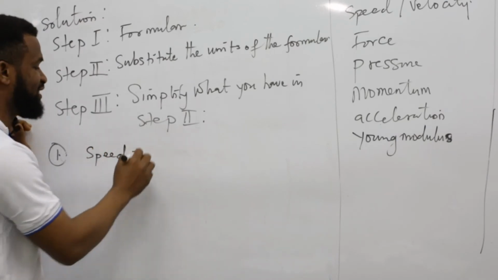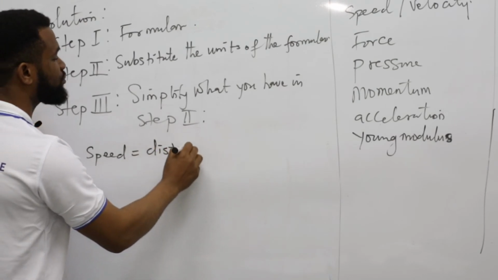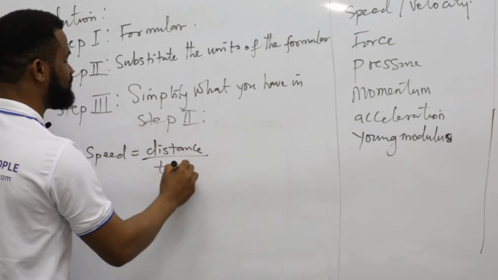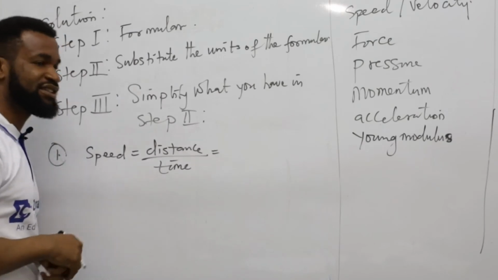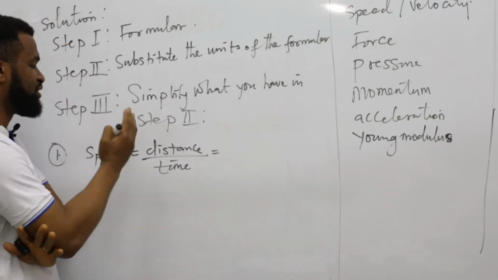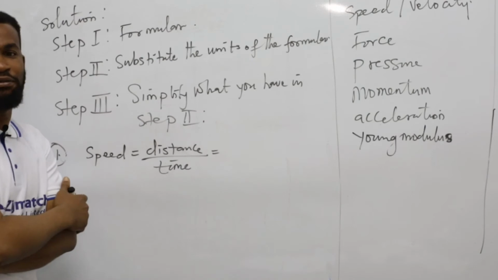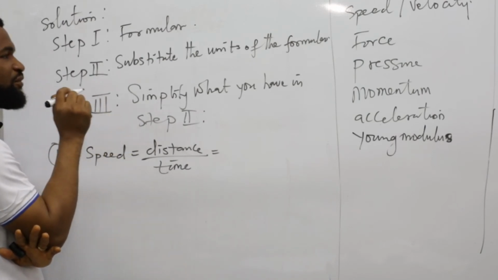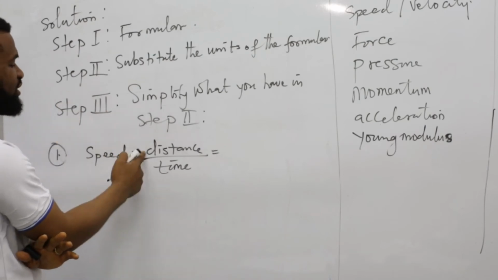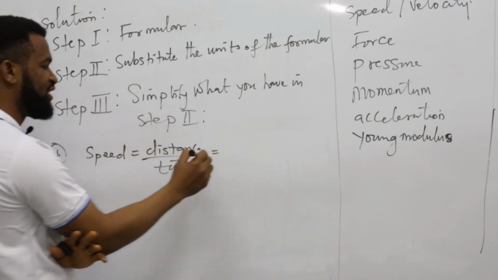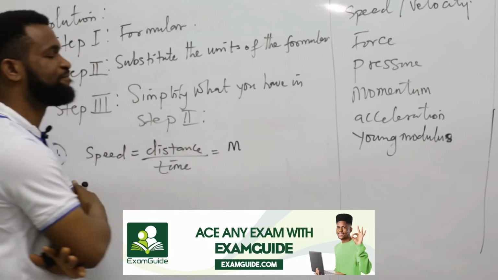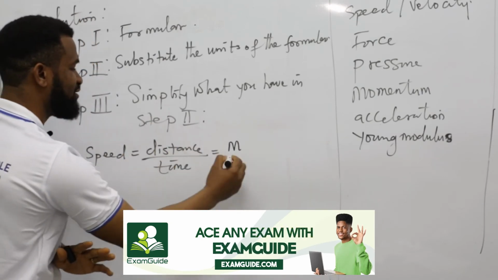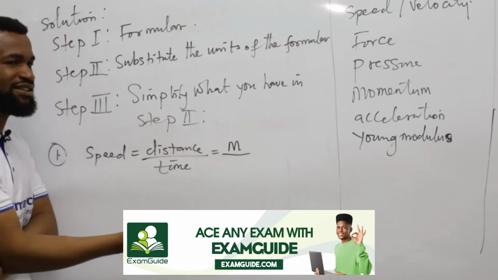Speed is defined as distance over time. All right, distance over time. You still do the same thing. This is the formula. Step 1, you have written the formula. Step 2, substitute the unit of the formula. What is the unit of distance? It is given as meter. You put your line. It's as simple as that.